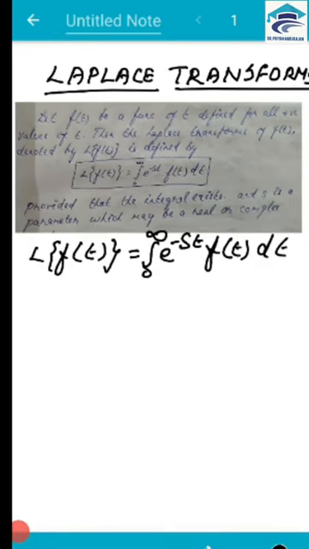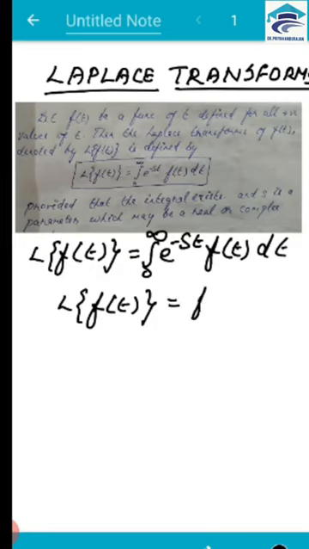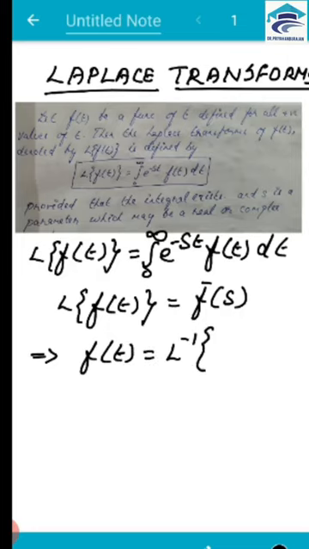If you can see here, L of f of t, being clearly a function of s, can be written as L of f of t is equal to f bar of s. So this Laplace transform can be written as f bar of s. So this implies the function f of t is equal to L inverse of f bar of s. F bar, in the sense, is just another function. So L inverse of f bar of s is the inverse Laplace transform of f bar of s.